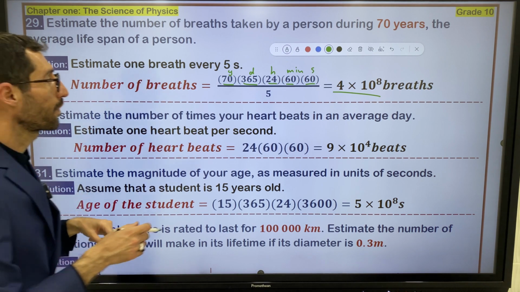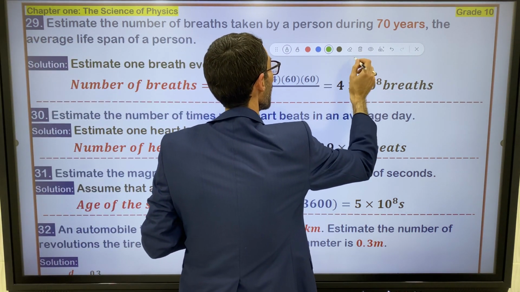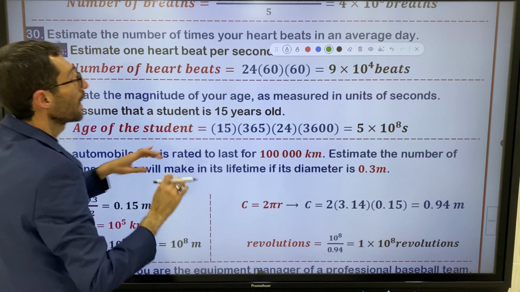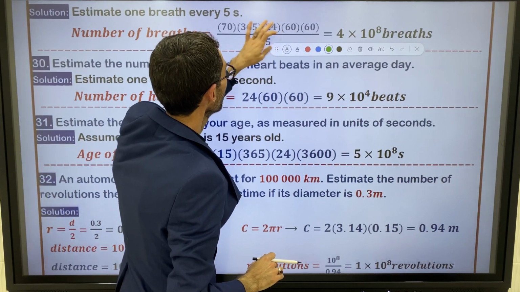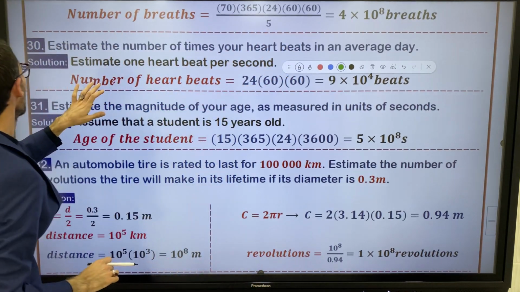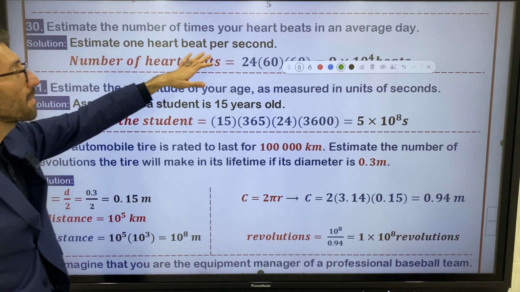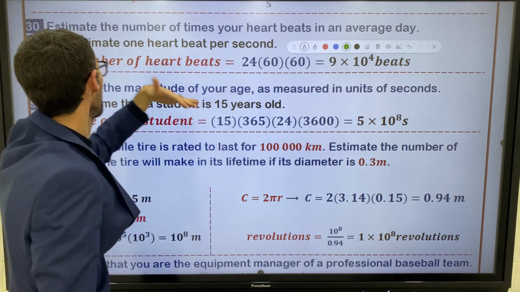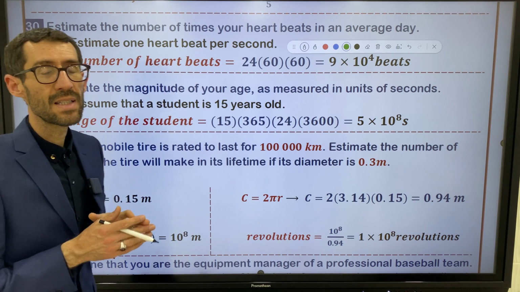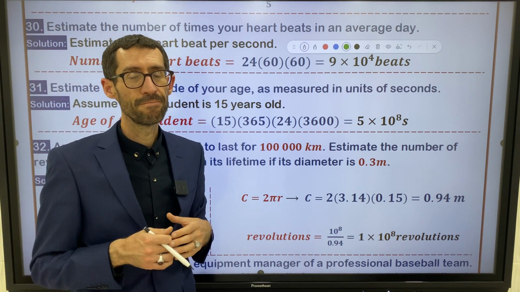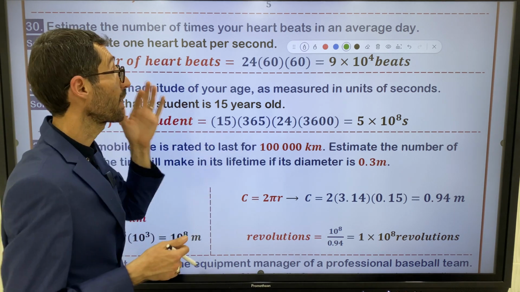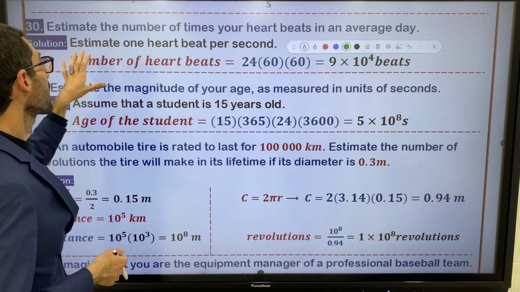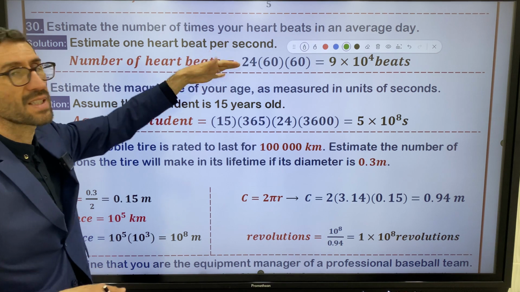Let's move on to question 30. Let me read it for you. Estimate the number of times your heart beats in an average day, the number of heartbeats of a person in each day. So estimate one heartbeat per second.